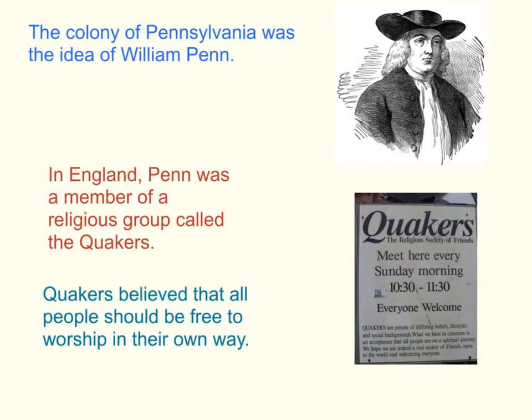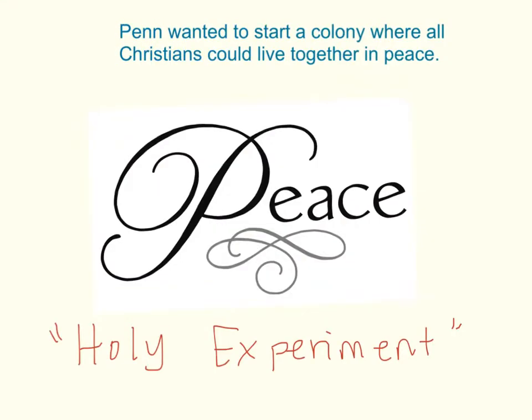The colony of Pennsylvania was the idea of William Penn. In England, Penn was a member of a religious group called the Society of Friends, or Quakers. Quakers believed that all Christians should be free to worship in their own way. Penn and many Quakers were put in jail for their beliefs. Some were even killed. In England, everyone was supposed to belong to the Church of England. Penn hoped to start a colony where all Christians could live together in peace. In North America, he thought, there might be a place for such a holy experiment.